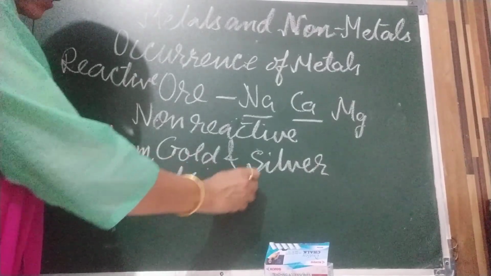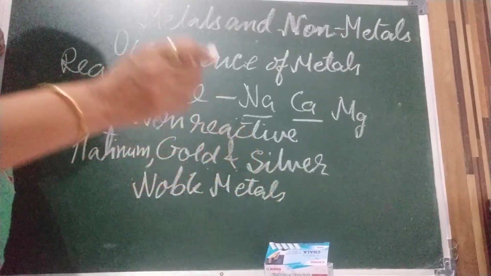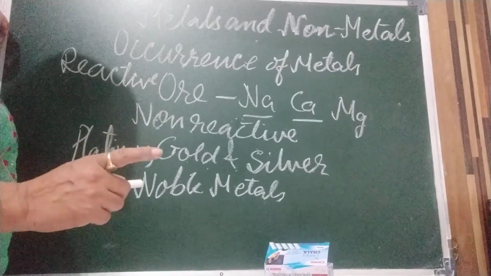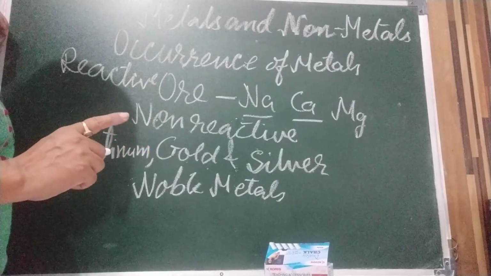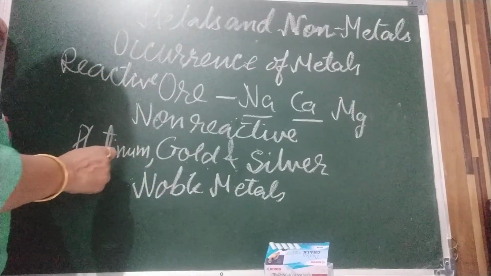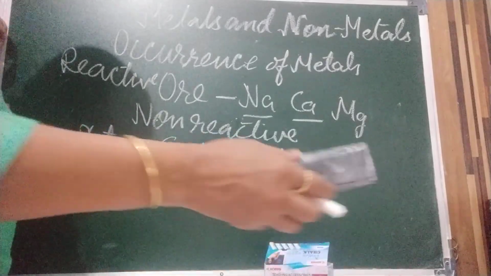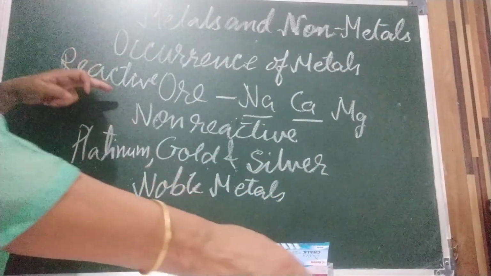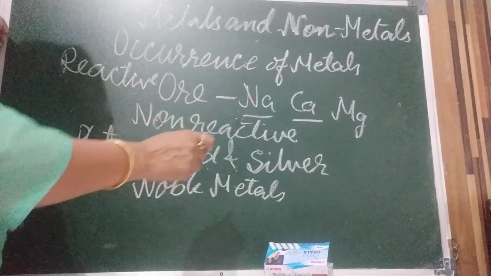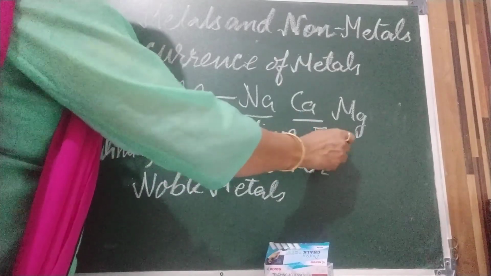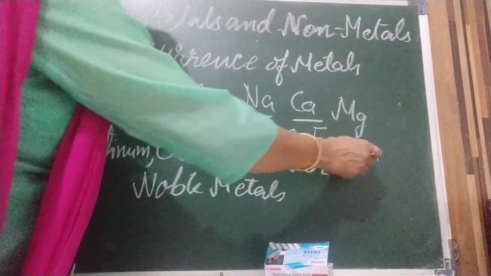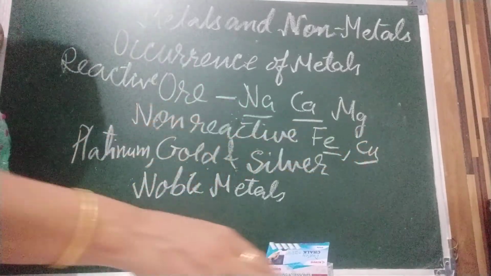Noble metals. So children, you remember that I told you noble gases are gases which are not reactive, like helium, neon, argon, krypton and all. And here I have told you noble metals: platinum, gold and silver. Metals like iron and copper are reactive and are found in compound form. So how do we get the pure metal? By the process of metallurgy.